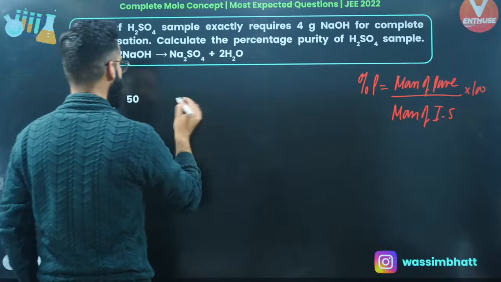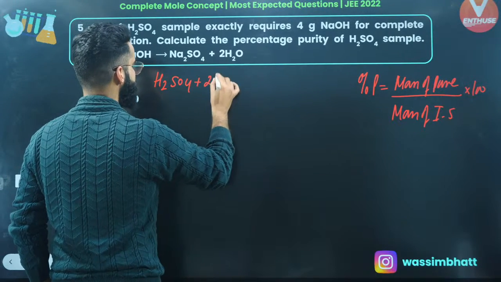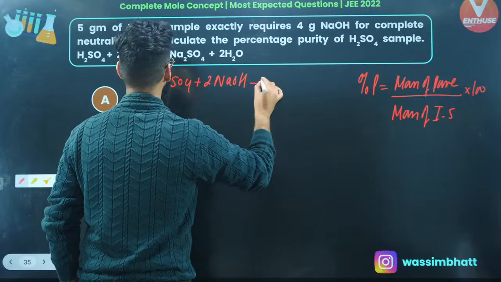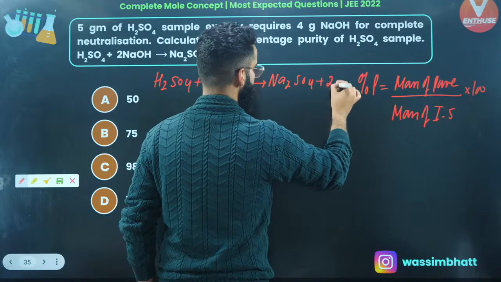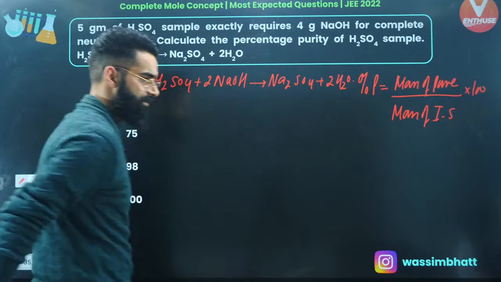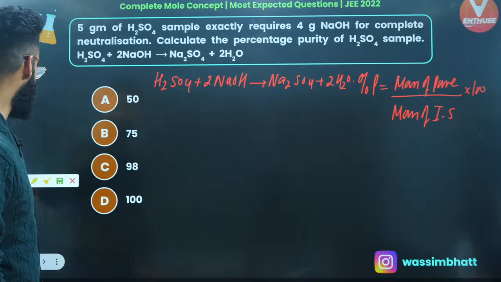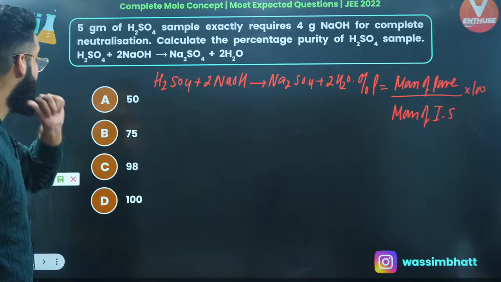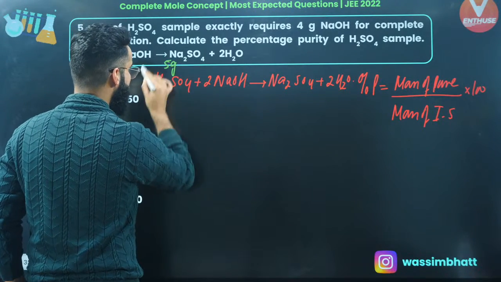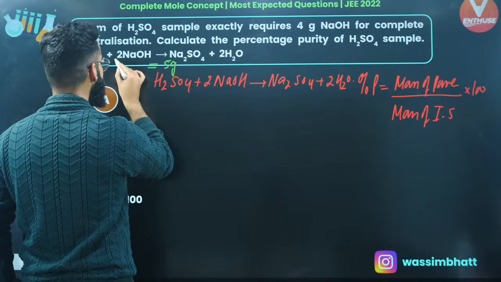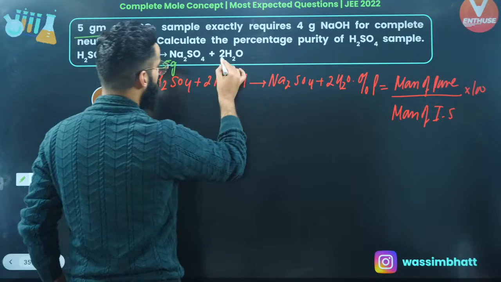Now first thing, the reaction that's given to me, let me write it again. It's H2SO4 plus 2 times NaOH. It gives Na2SO4. With this, you'll be writing 2 times water as well. This is the reaction that's given to me, right? Is this reaction given in the balanced form? Yes, the reaction is given to me in the balanced form. As per the question, 5 grams H2SO4 sample, that means this is the mass of impure sample of H2SO4, requires 4 grams of NaOH.